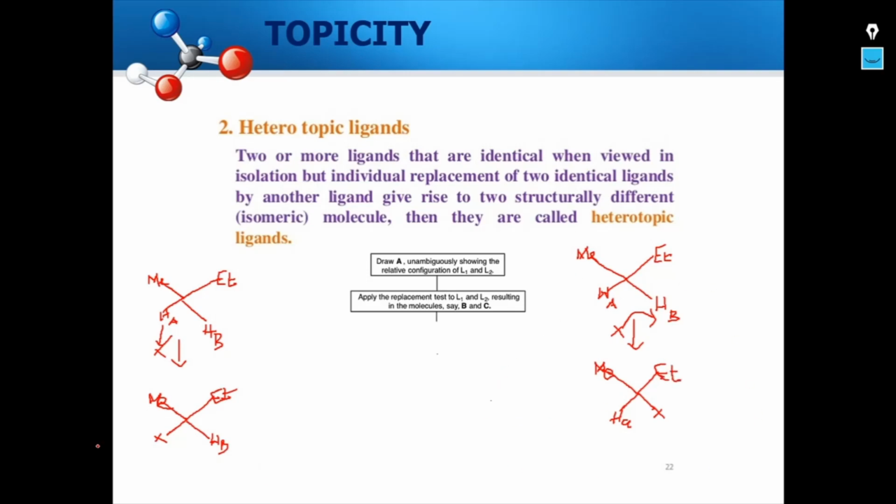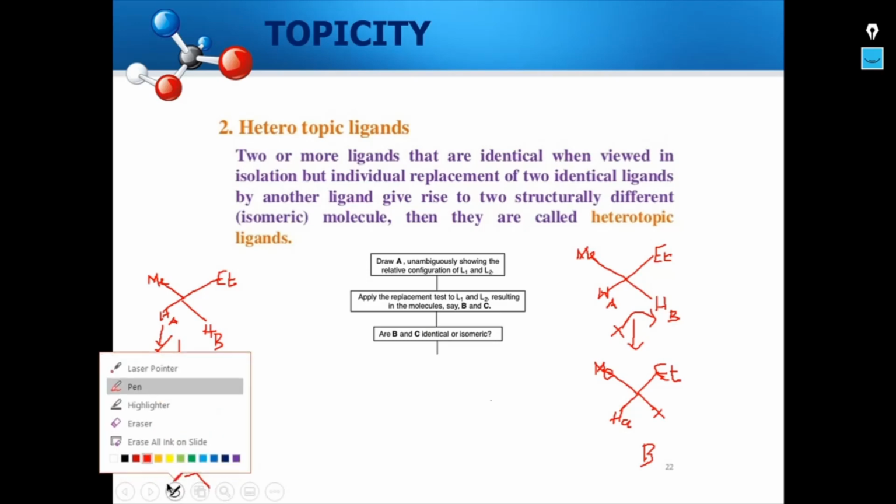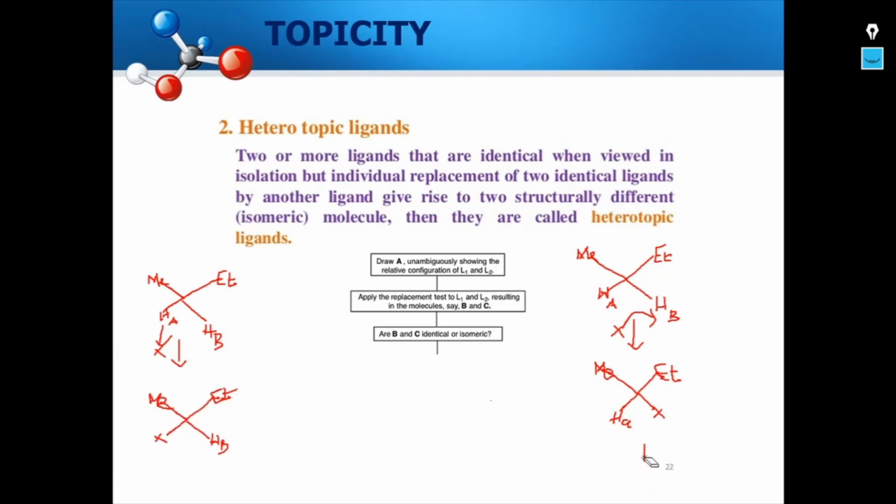Okay, so let me say this is capital A, and this is capital B. Now, here it is B and C. Let me put it as B and C. So this is B and this is C. Now, are B and C identical or isomeric?